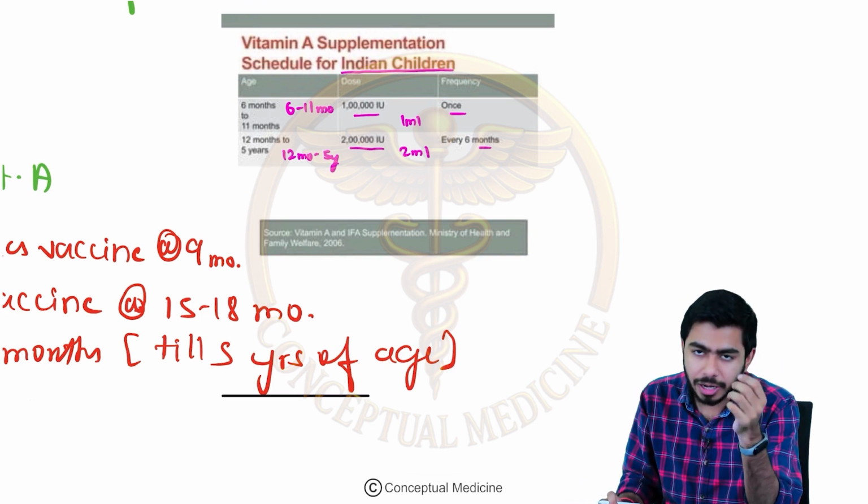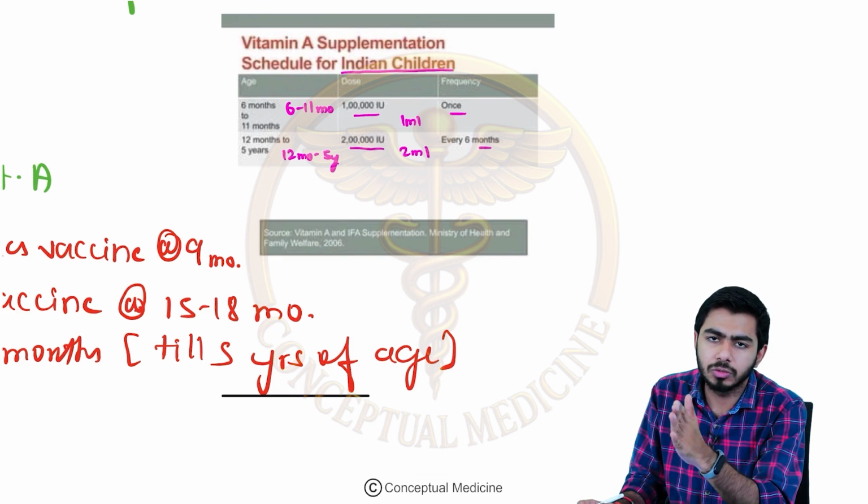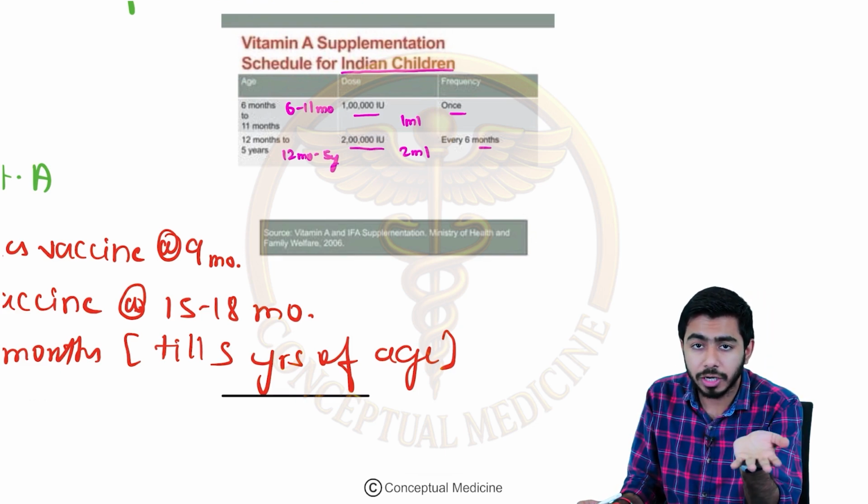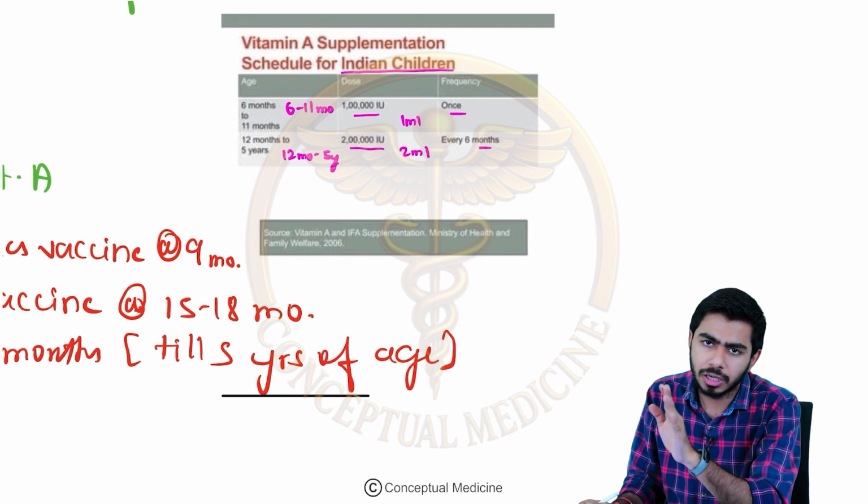Once we know that, 6 months to 11 months, 1 lakh international unit is given once, and we are giving 2 lakh international units for 6 months to 5 years every 6 months.